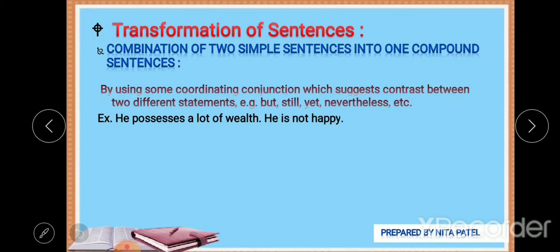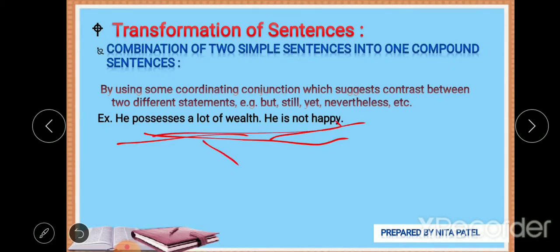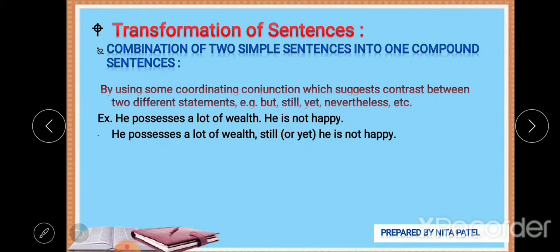He possesses a lot of wealth, he is not happy. Both the sentences suggest the contrast, that though he has that much wealth, he is not happy. So you can say that he possesses a lot of wealth but he is not happy, yet he is not happy, still he is not happy. Whichever conjunction you find suitable, you can go for it.